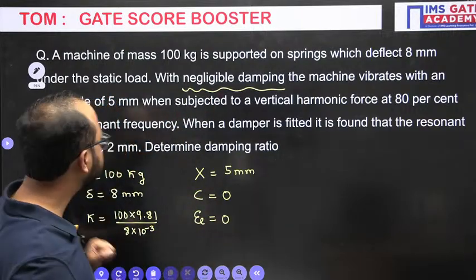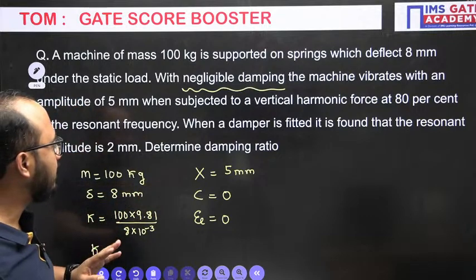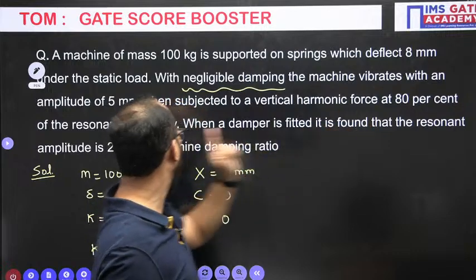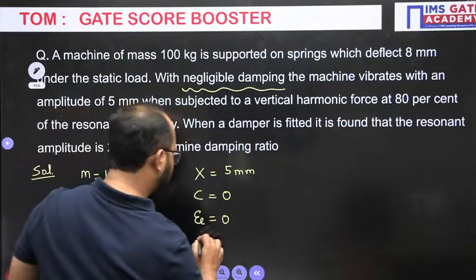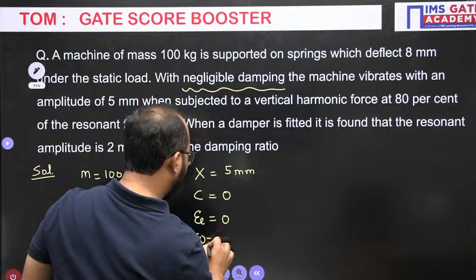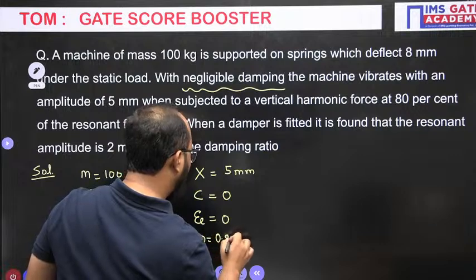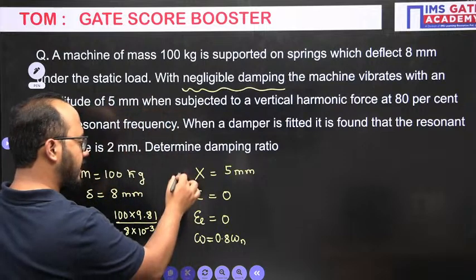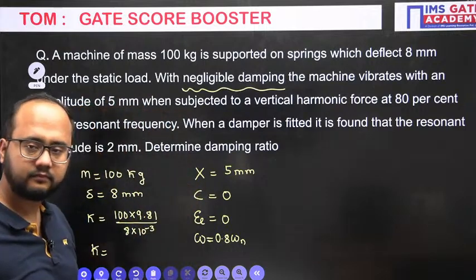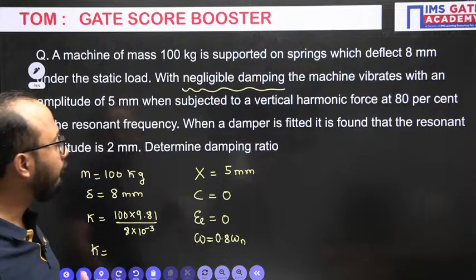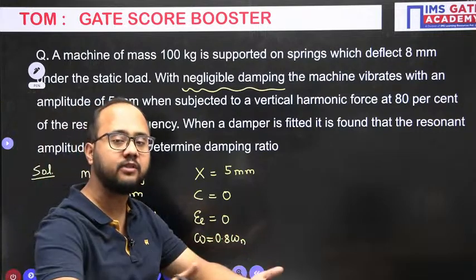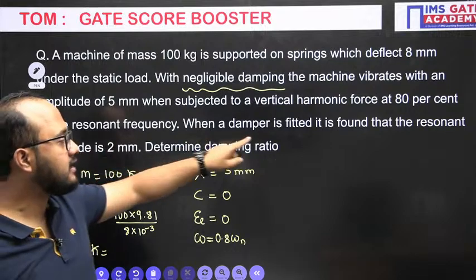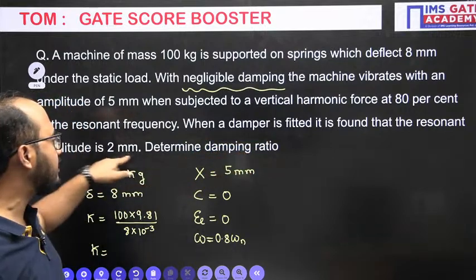Okay. 5 mm they have mentioned. Subjected to a vertical harmonic force at 80% of the resonant frequency. Okay. Omega equals 0.8 of omega n they have mentioned. Clear? So this is another set of data they have given, right? Now when damper is fitted into the system and resonant they have mentioned, it is found that the resonant amplitude is 2 mm.